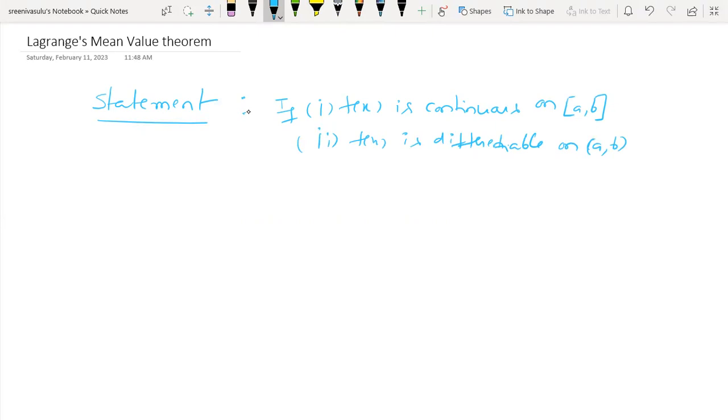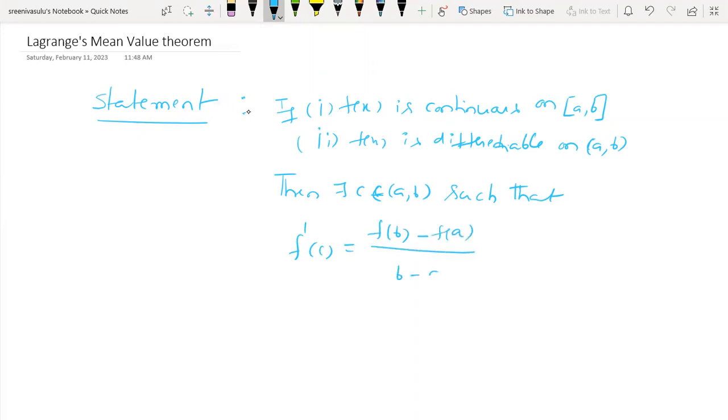In Rolle's theorem, we have a third condition, but in the case of Lagrange's theorem, there is no third condition. Then there exists a point C in between a comma b such that the derivative of the function at the point C is the same as the slope of the chord, f of b minus f of a by b minus a, the chord joining the two points.